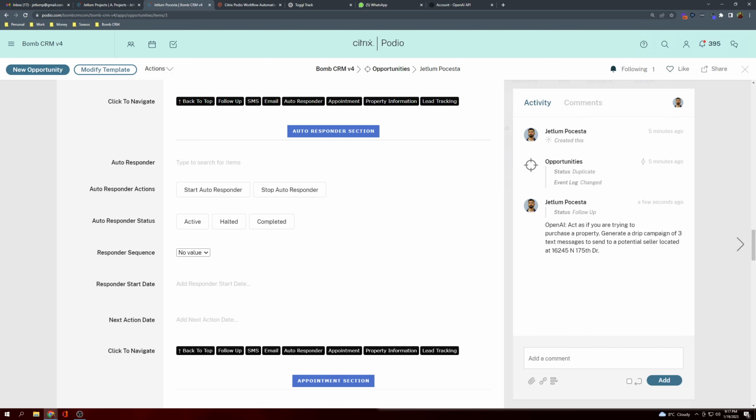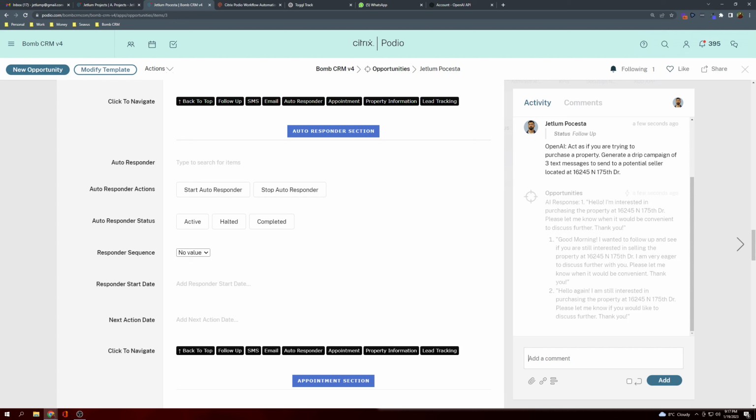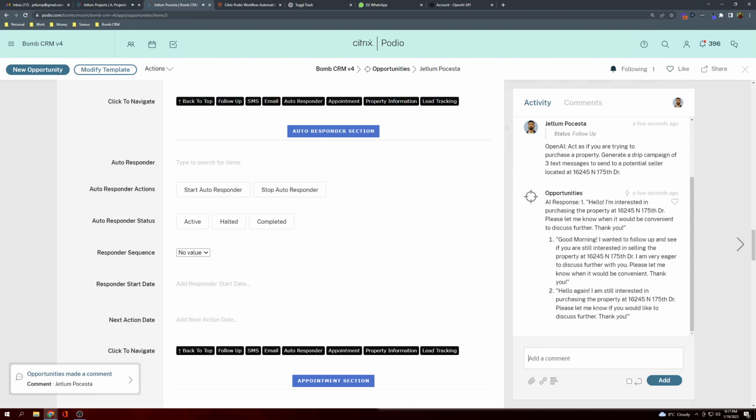To a potential seller, and we press add. All we have to do is comment, and the AI will go ahead and think and generate all of this stuff. And here we go. So the first one, and then this is the second, and the third. I guess they didn't format it correctly, but no worries.